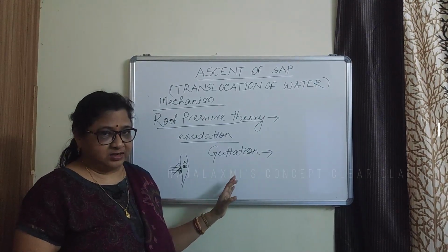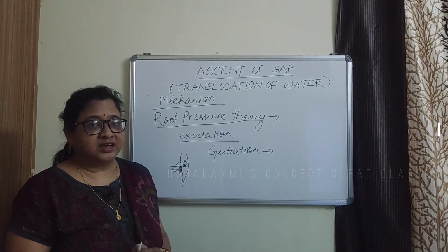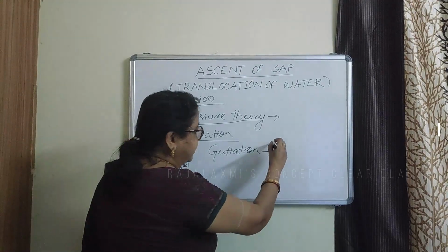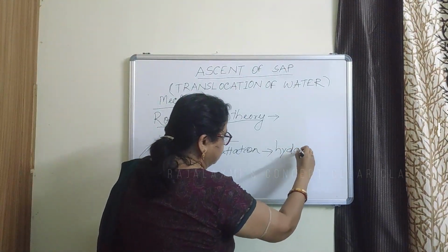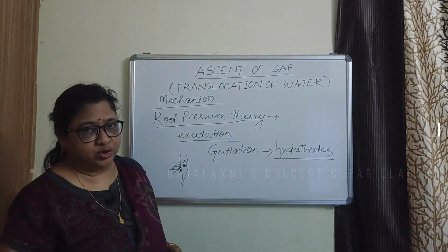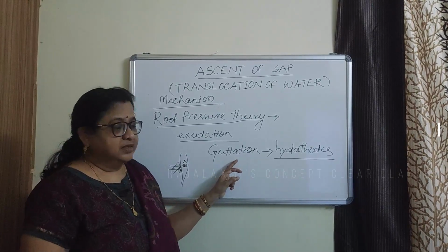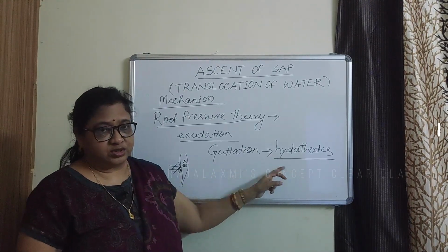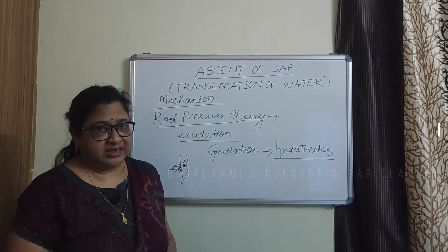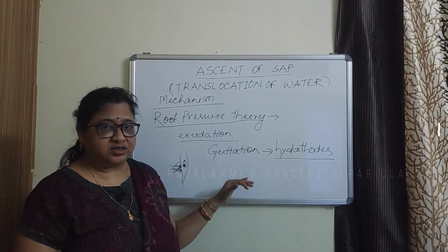So, this water will be lost through the pores present along the leaf margin known as hydathodes. So hydathodes are pores present along the margin of the leaf, and the water that comes out through these hydathodes is known as guttation, and this takes place generally in the early morning when the transpiration has not started.